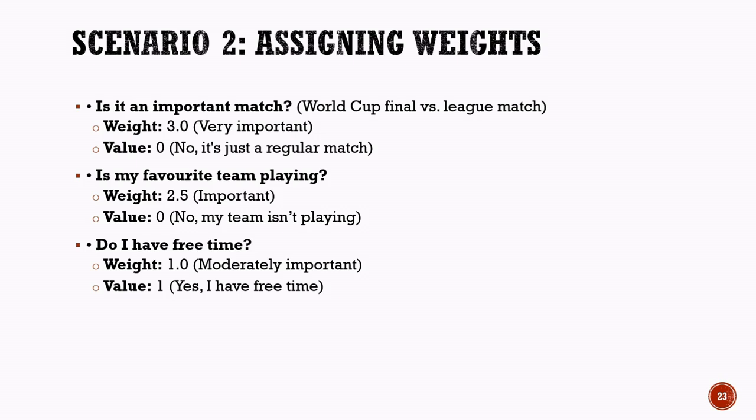Notice that the weights remain the same as in the previous scenario because the importance assigned to each factor has not changed. What changes are the input values, depending on the situation being considered. At this point, we have assigned the values and weights for the first 3 factors. In the next slide, we will complete the remaining factor, include the bias value, and prepare all the information required for the final perceptron calculation.